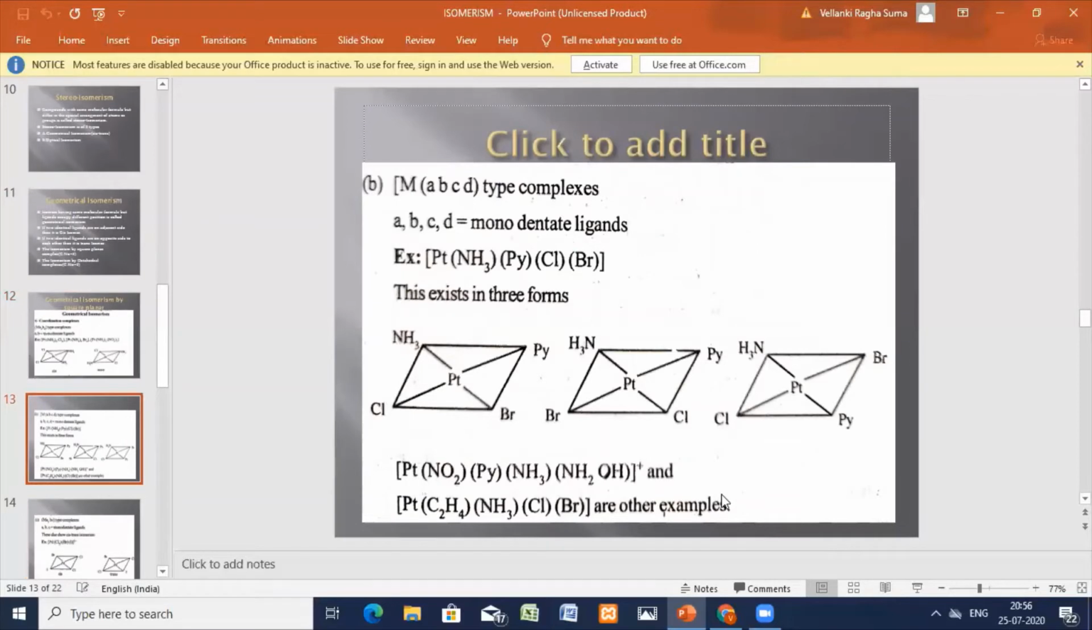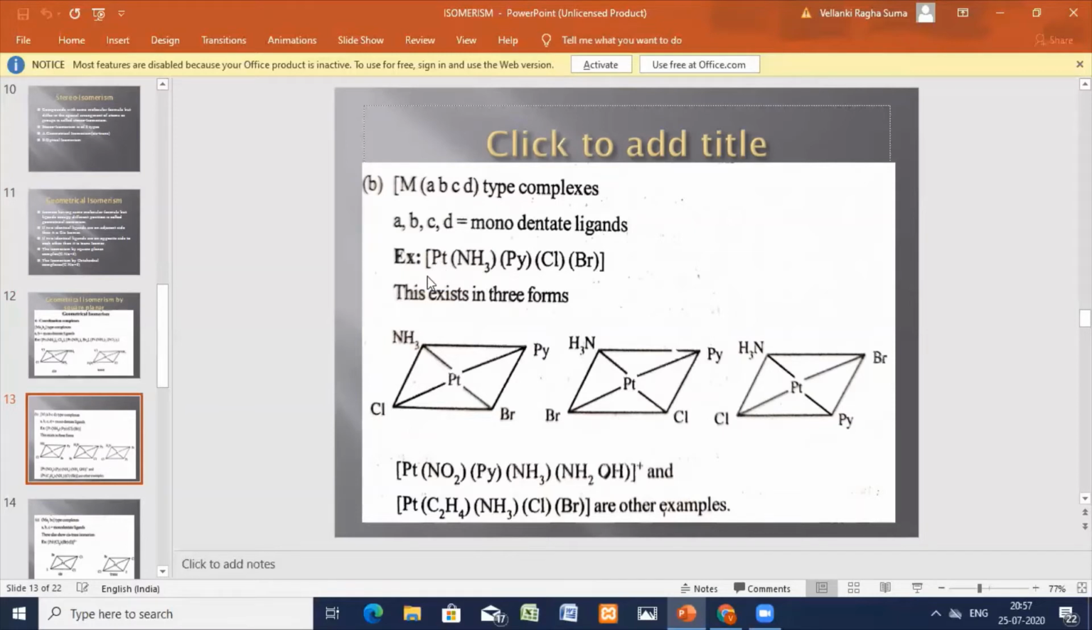Now the other type I'm explaining is the MABCD type. Four different ligands, all monodentate. A, B, C, D are four ligands, ML4 type only, but all the L's are different. Now I have taken an example here: one is an ammonia ligand, one is a pyridine ligand, one is a chloride ligand and one is a bromide ligand. According to alphabetical order, it is ammine, bromo, chloro, pyridine platinum complex.